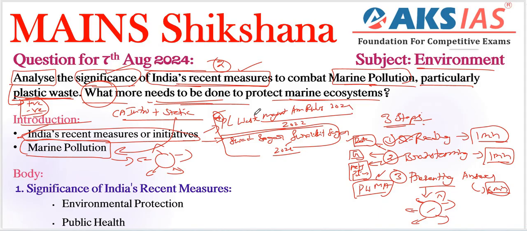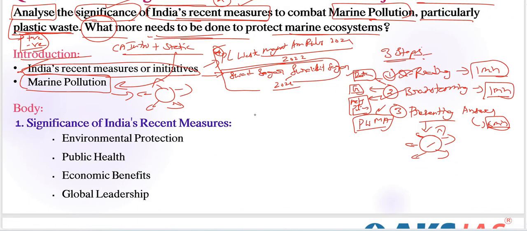Coming to our next part, the body. Here is the significance of India's recent measures. Here we need to follow, one by one, the important keywords mentioned in the question. Significance of India's recent measures is one important keyword. Environment and protection is there. What are the important significance points?